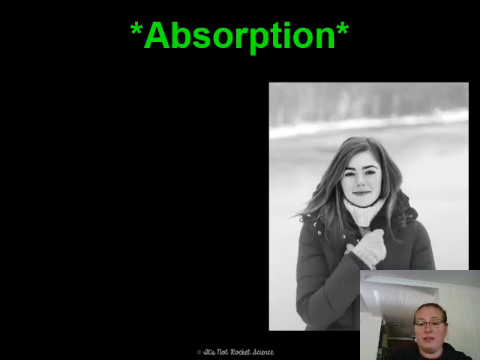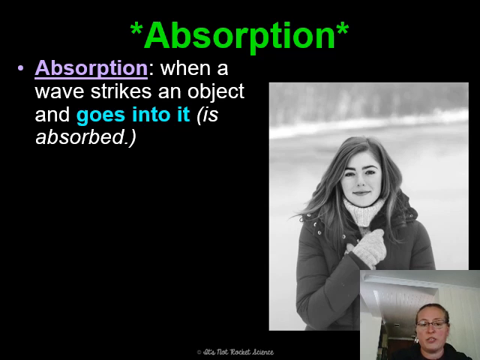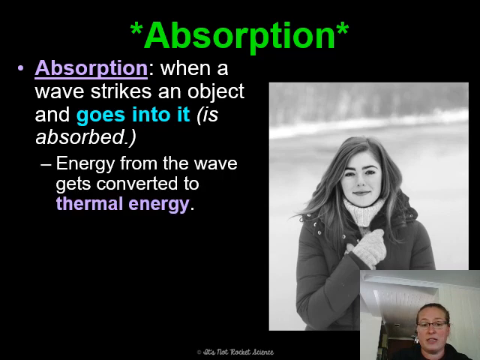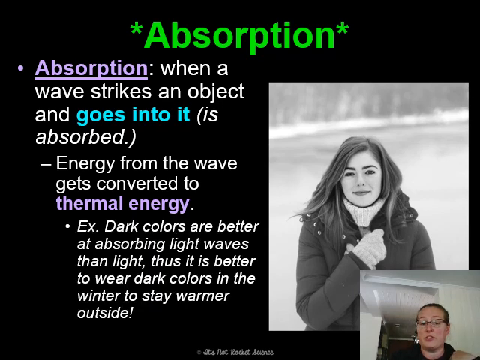All right, absorption. This one is pretty straightforward. When a wave strikes an object and goes into it, the easiest example I can think of is when we get warmed up with rays from the sun. Energy from the wave gets converted to thermal energy. Light from the sun hits our bodies, those light waves are absorbed into us, and then that converts to thermal energy. Light is more attracted to dark colors, and that's why it's better to wear dark colors in the wintertime and light colors in the summertime. If you're outside in the summertime with a jet black shirt and it's 99 degrees, you're going to be very, very hot. The reason is that those light rays are literally being absorbed by your body and changing into thermal energy.